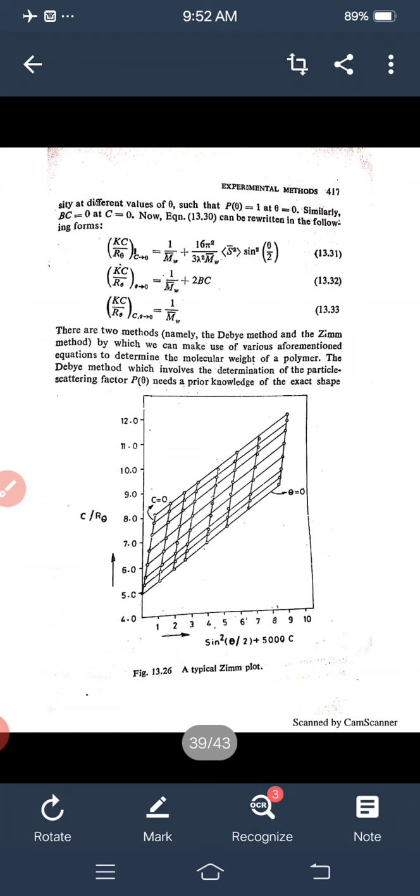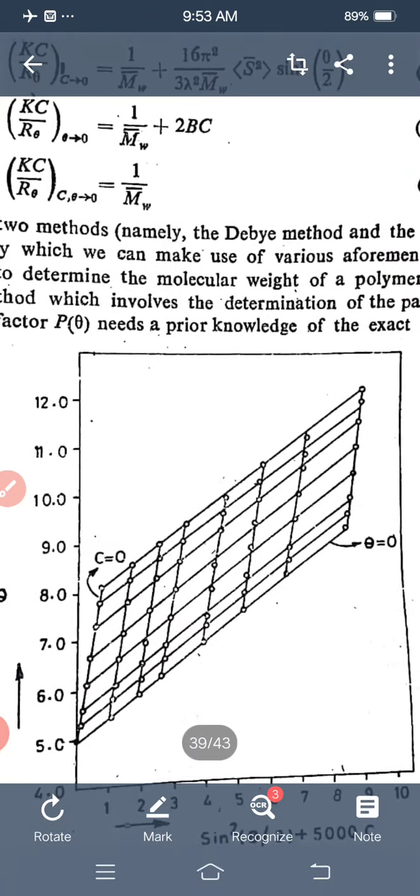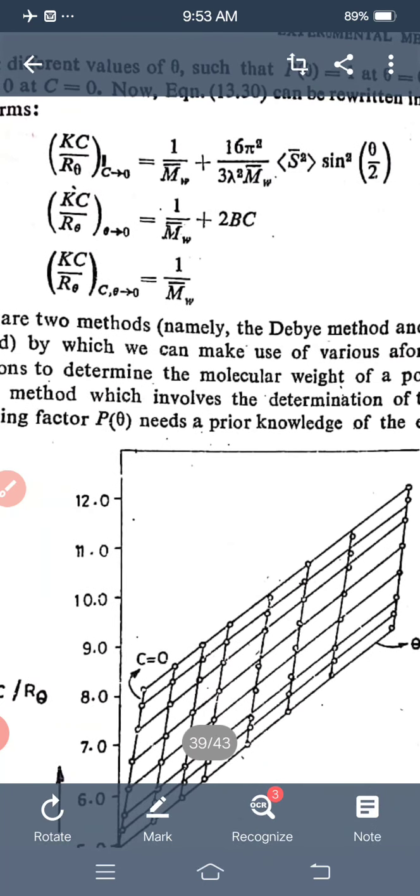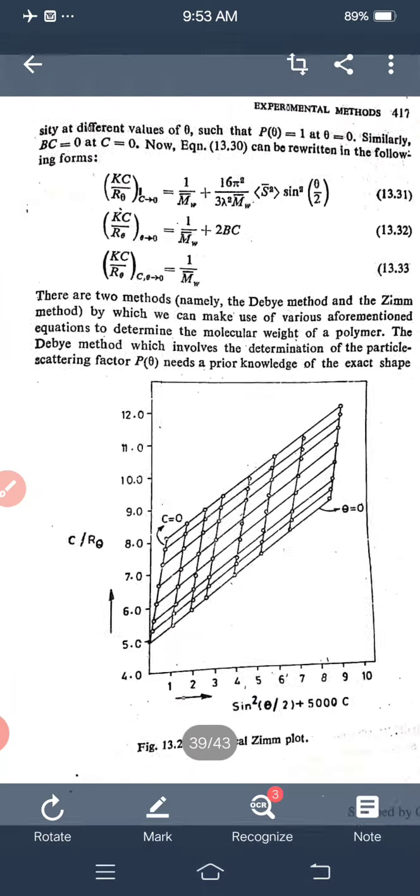Now these equations can be converted: Kc upon R theta at c raised to 0 is 1 upon M bar w plus 16 pi square upon 3 lambda square M bar w, s square, sine square theta upon 2; Kc upon R theta at theta raised to 0 is 1 upon M w plus 2 Bc; and Kc upon R theta at c and theta raised to 0 is 1 upon M bar w.